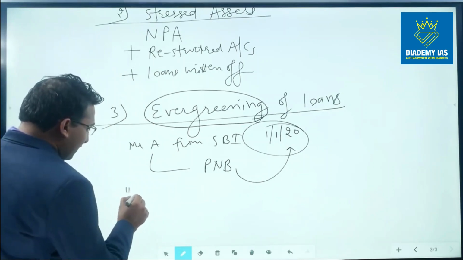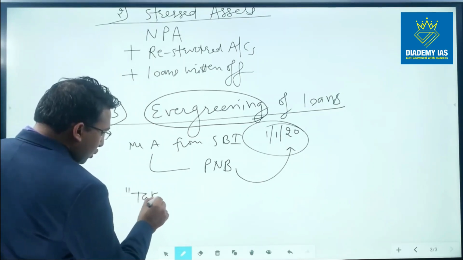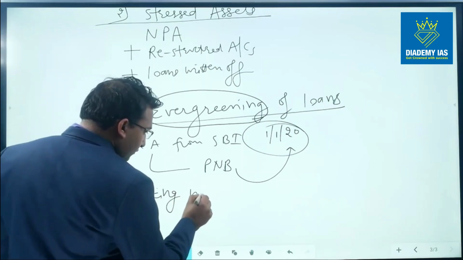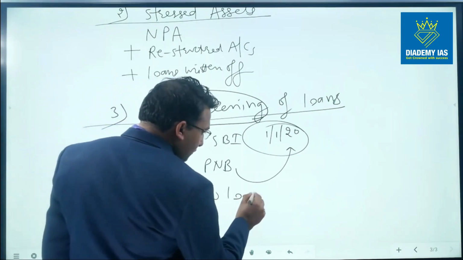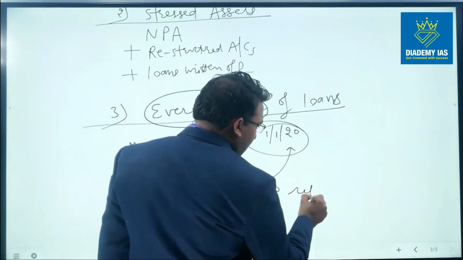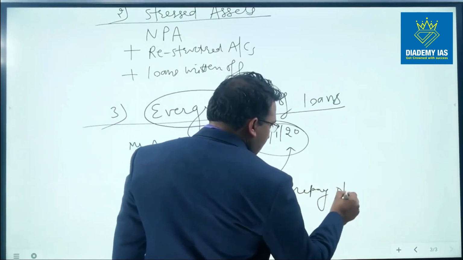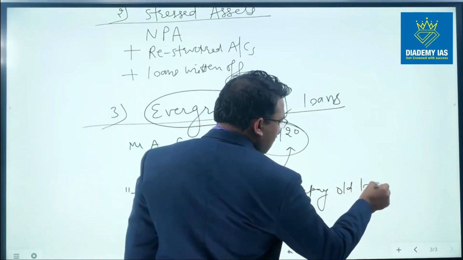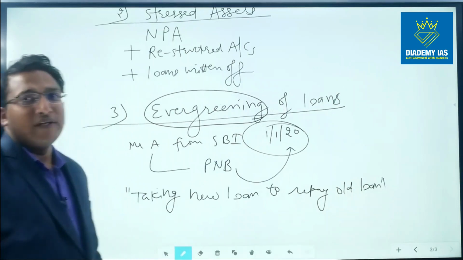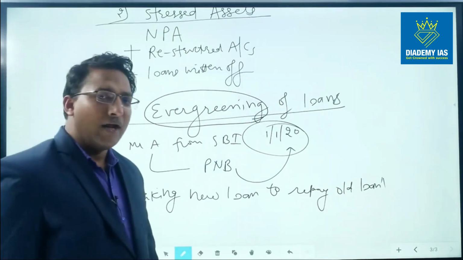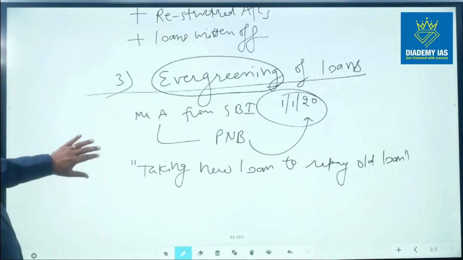So evergreening of loan means taking a new loan to repay the old loan. Taking a new loan so that the old loan can be repaid. This is called evergreening of loans.